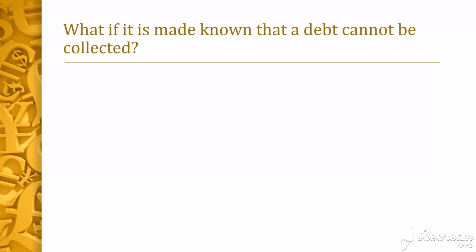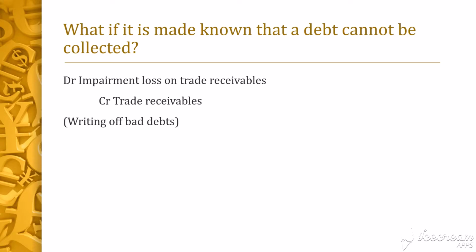So far, I have been telling you about potential uncollectible debts, meaning it has not happened yet. What if it is made known that the debt is indeed uncollectible? So what if the customer liquidated its business? In this case, we will enter a different journal entry, debit impairment loss on trade receivables and credit not allowance for impairment of trade receivables, but trade receivables. If the debt becomes impossible to be collected, we will directly decrease the trade receivable account instead of putting it into the allowance for impairment of trade receivables.